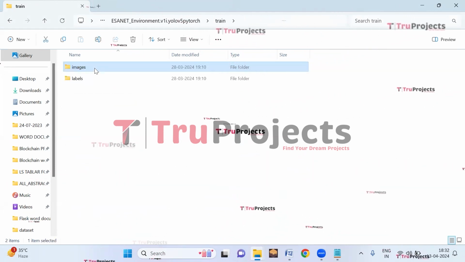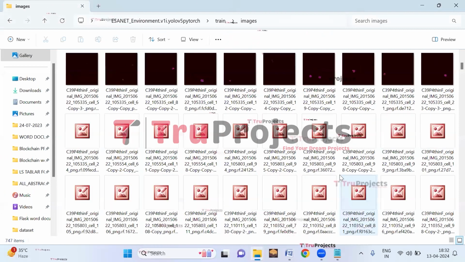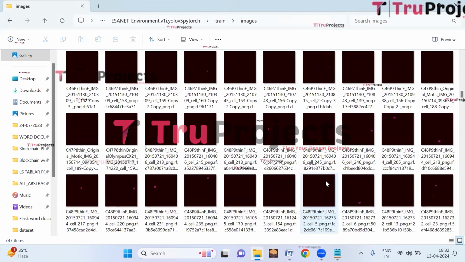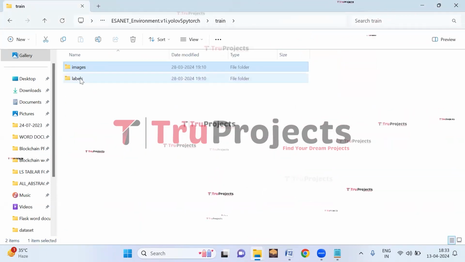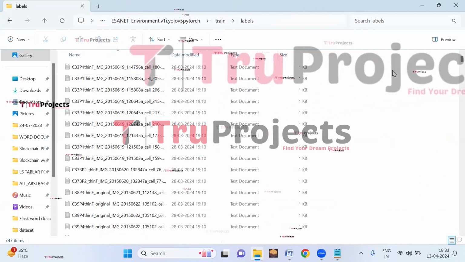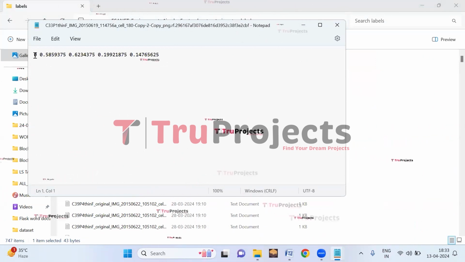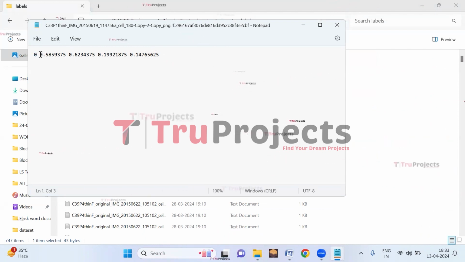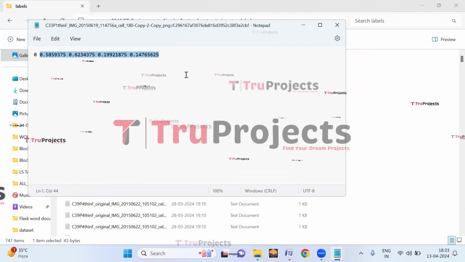In the train folder, we have the images and the labels. In the images folder, we have the signal images, and all these images are used to train the YOLO V5 model. And here in the labels folder, we have the labels for the corresponding images. So let us open this labels folder. Here the first value represents the class index, and the next four values are the coordinates of the bounding box.